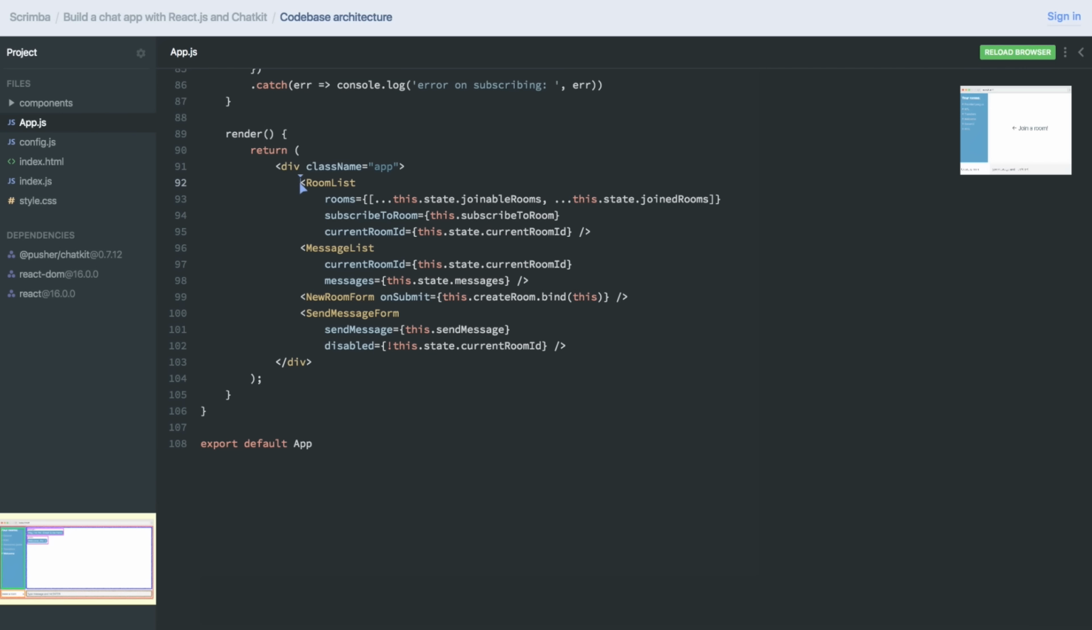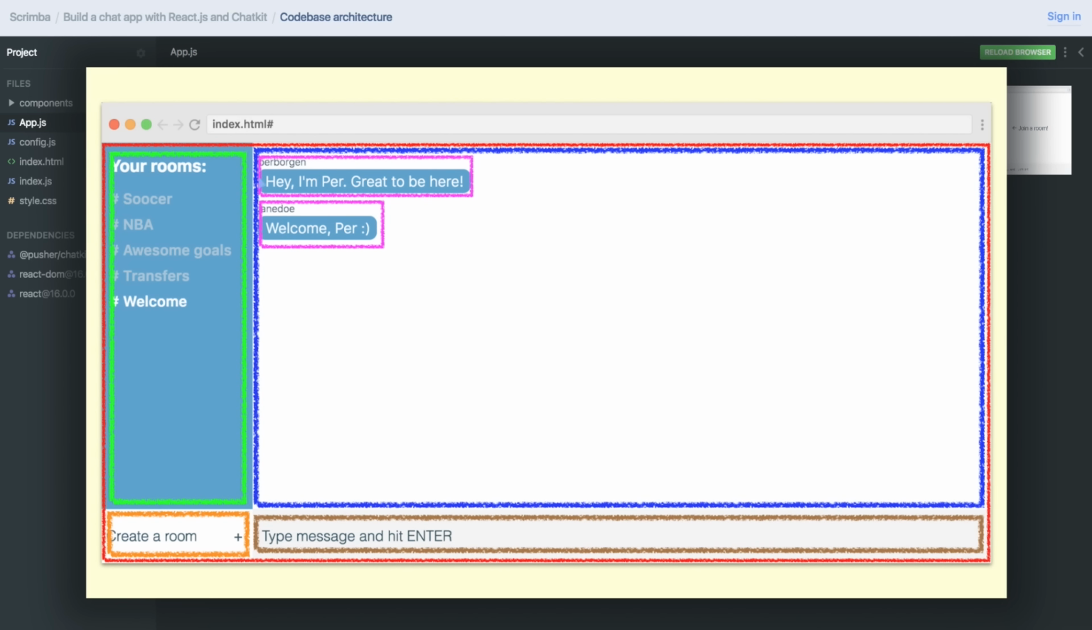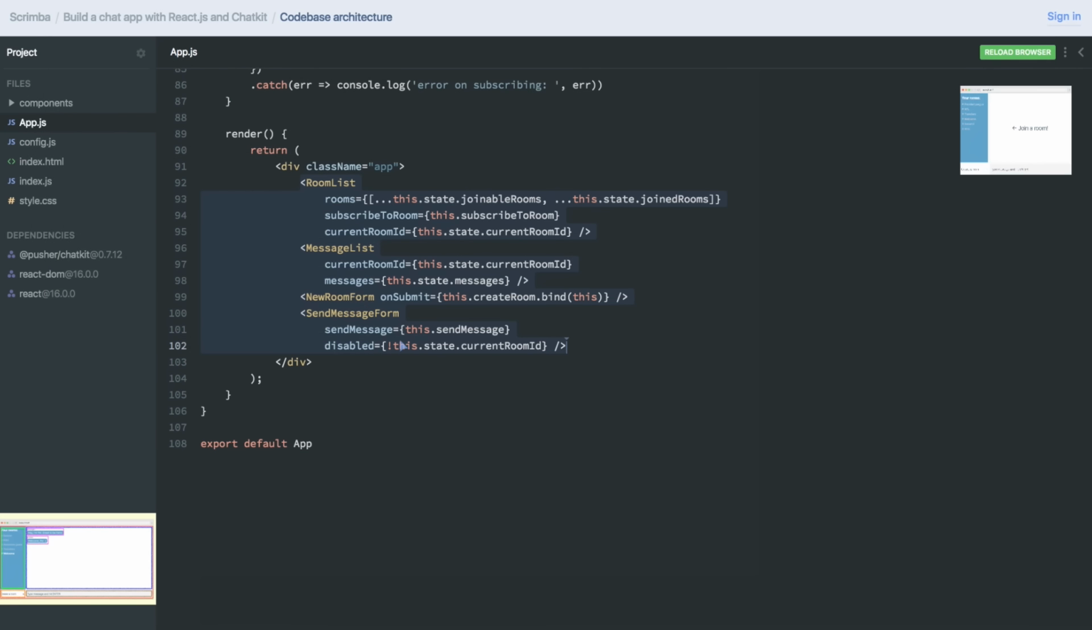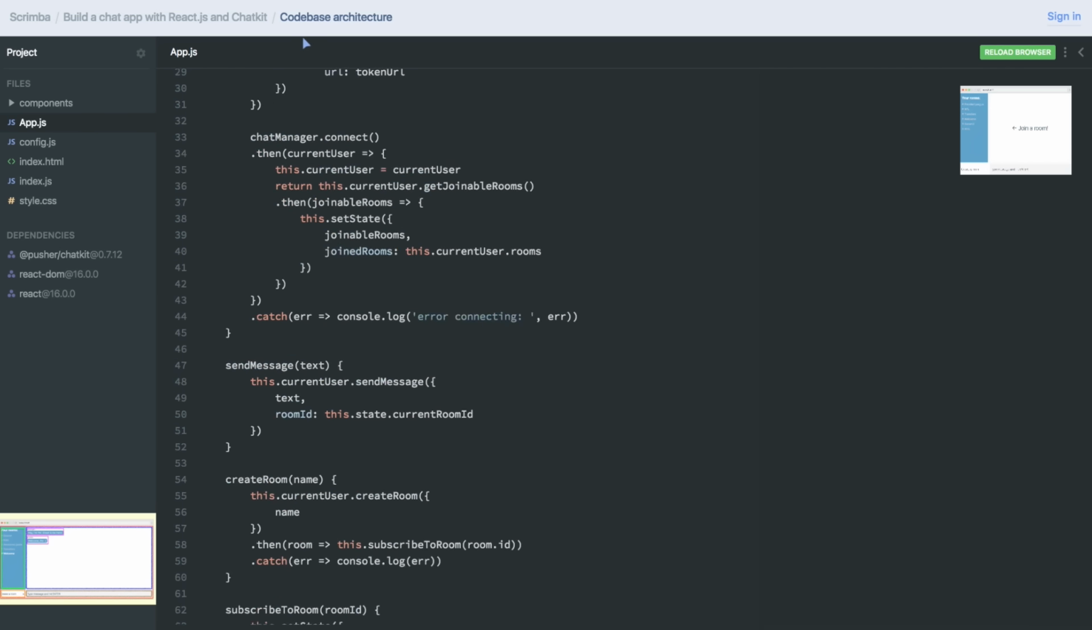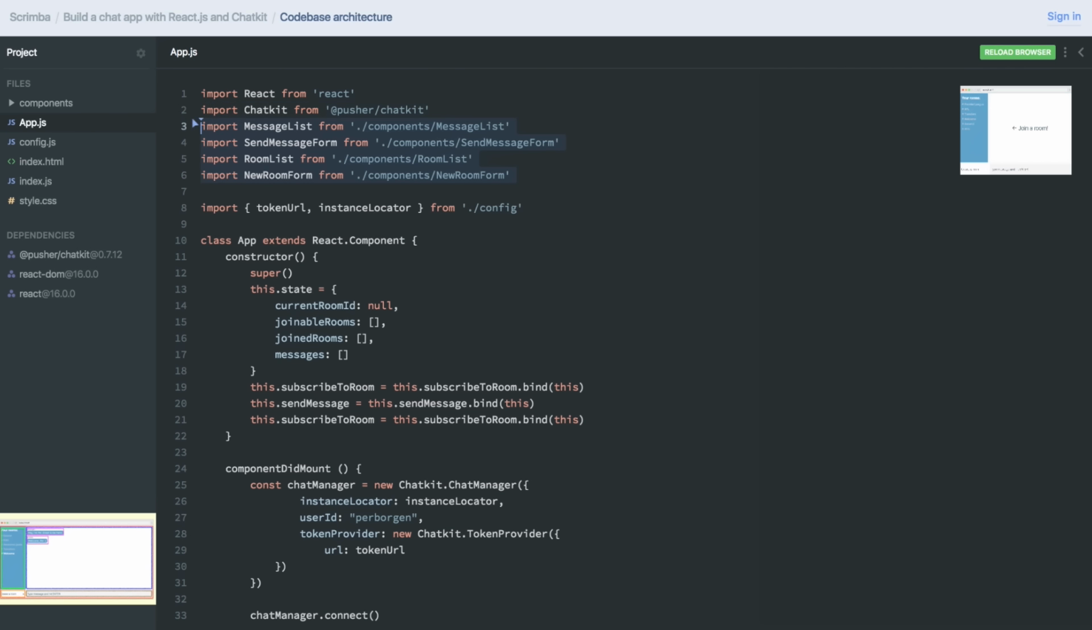Because here you can see that this component renders out 4 other components. And they just happen to be the components which were direct children of the red one. So the green, blue, orange, and brown, which was the RoomList, MessageList, NewRoomForm, and SendMessageForm. The reason we have access to these here is because we have imported them up here. As you can see, they have been imported from a components folder. That is the one you can see right here.